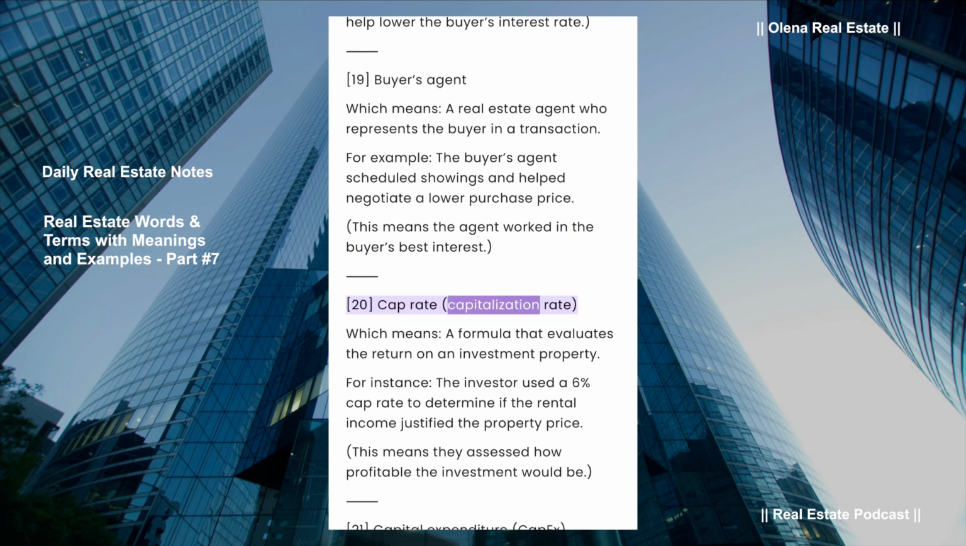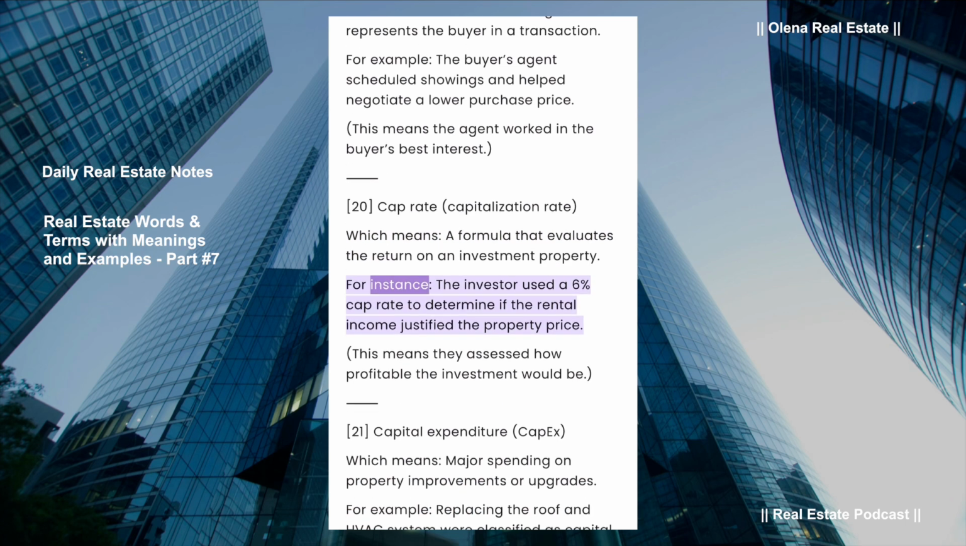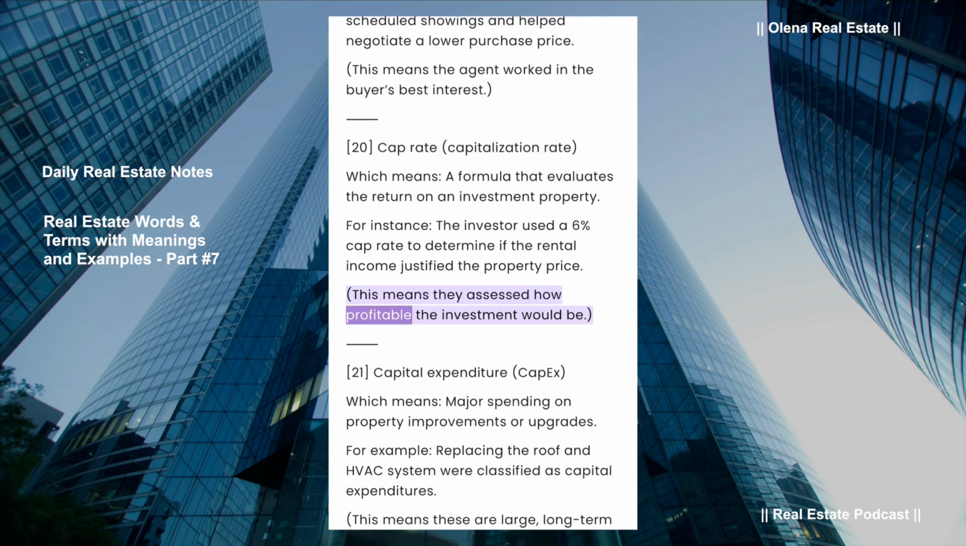Cap rate, capitalization rate, which means a formula that evaluates the return on an investment property. For instance, the investor used a 6% cap rate to determine if the rental income justified the property price. This means they assessed how profitable the investment would be.